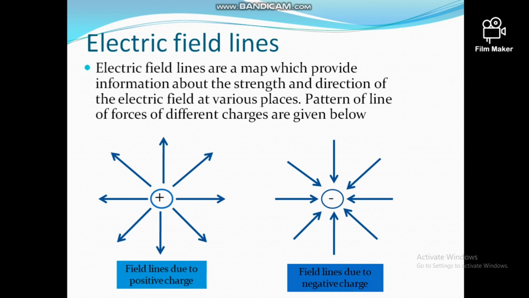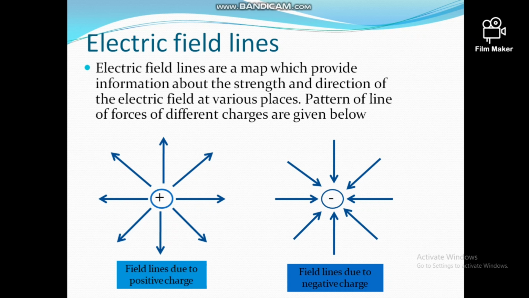And in this way we get the lines which represent the direction of the electric field at different positions, and these lines are along the radius of the sphere and they are outward. Or we can say the electric field lines in case of the positive point charge are radially outward.